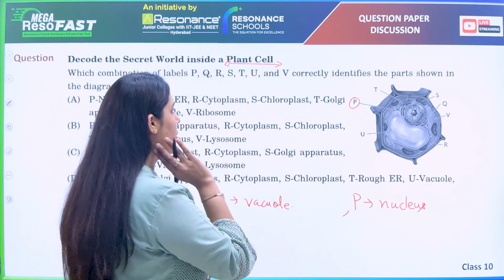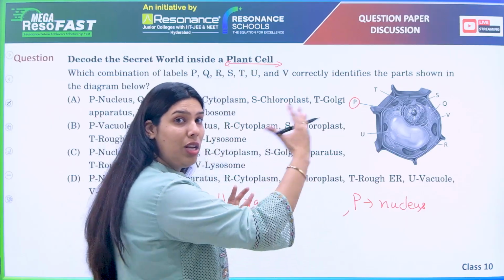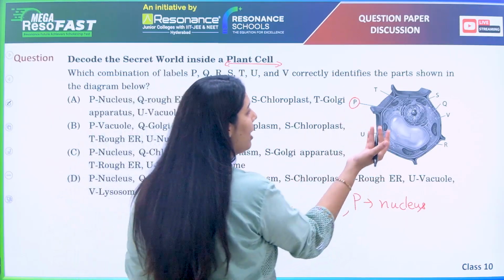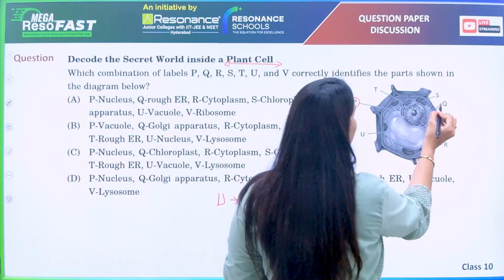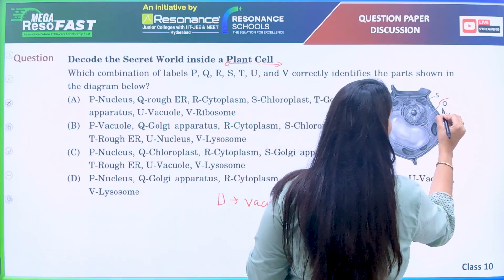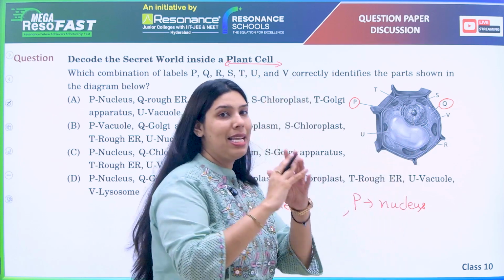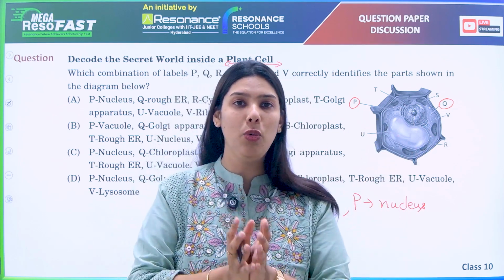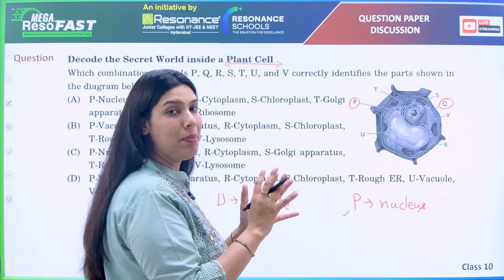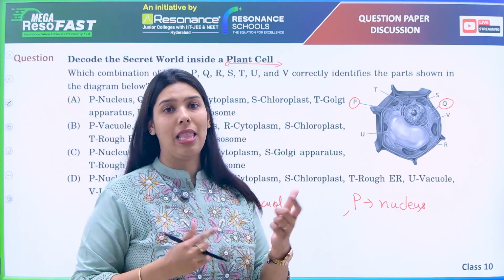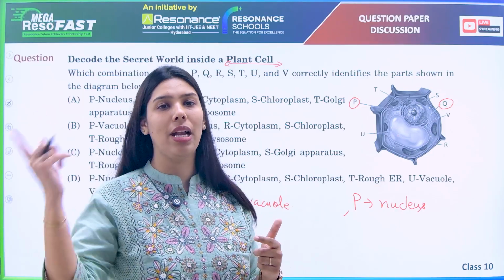Here it is large. Because of this, even the nucleus is pushed to the periphery. Right? Now let us see more things here. Now here Q. Q is what? Q is something which is present besides the nucleus. So it is present beside the nucleus. That means whatever the nucleus is producing, that needs to get packaged and that needs to get supplied.